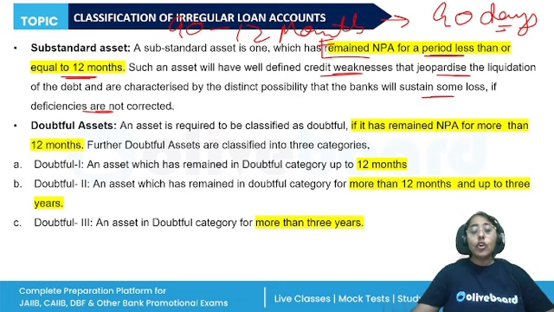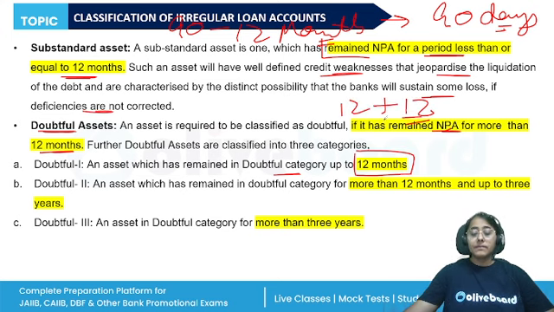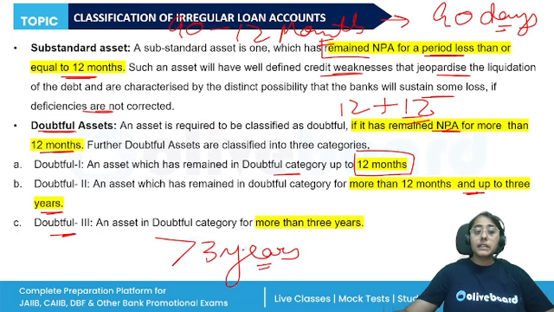Then beyond 12 months, it enters into the doubtful asset category if it has remained NPA for more than 12 months. And we have three categories in the doubtful asset. Doubtful category 1 is where the asset has remained in the doubtful category up to 12 months. So 12 months plus 12 months. Doubtful category 2, more than 12 months and up to 3 years. And doubtful category 3 is more than 3 years. Again, you need to remember these time periods. A question can be asked directly, or you will be given a statement.